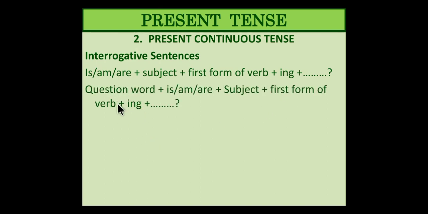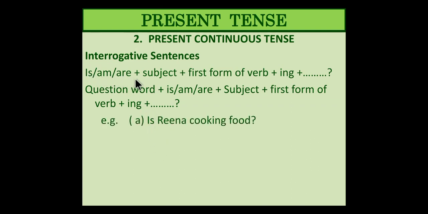Now this is also a double interrogative format of sentence structure for interrogative sentences. The question word, I mean the WH family words, the 7-8 words, then is, am, are, then the subject, then the first form of the verb, and then the ing. With examples it will become very clear.